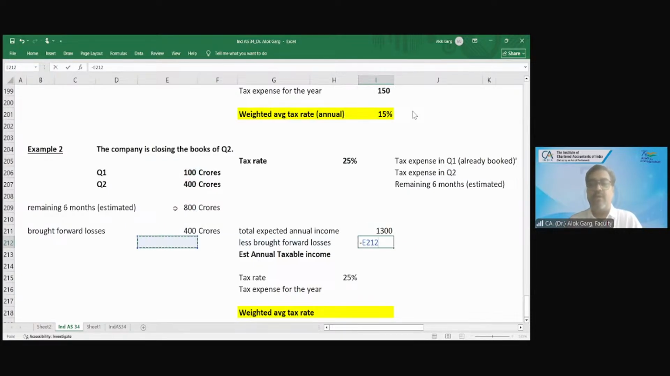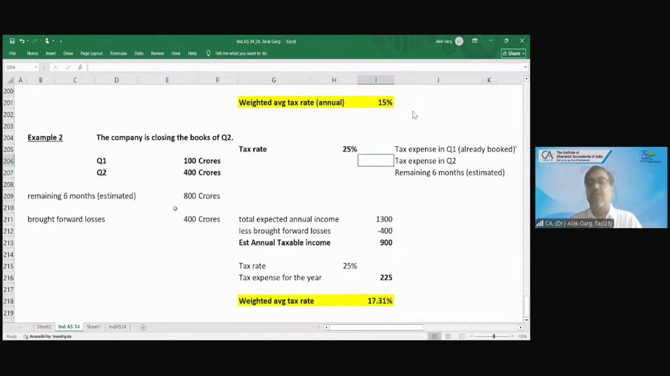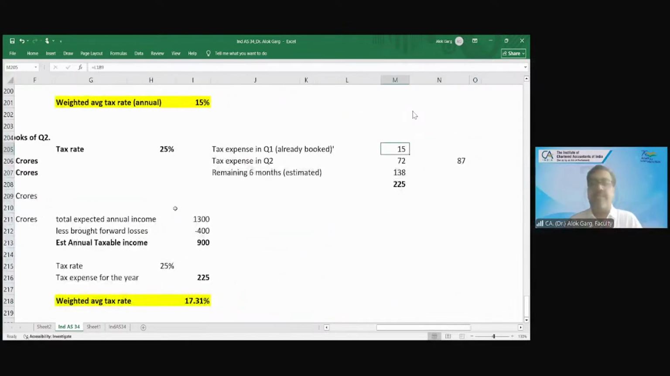What is your brought forward losses? 400 crores. What is your estimated annual taxable income? 900. What is your tax expense at 25%? What is your weighted average annual tax rate? You are paying 225 crores over an expected annual income of 1300 crores. So 17.31% is your tax rate.